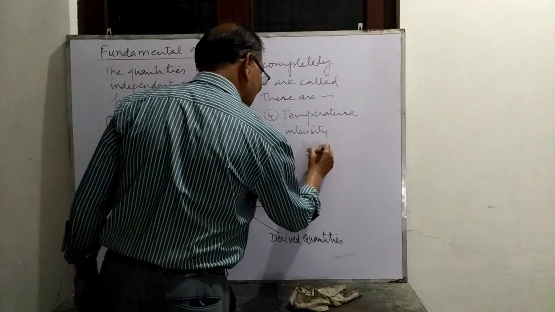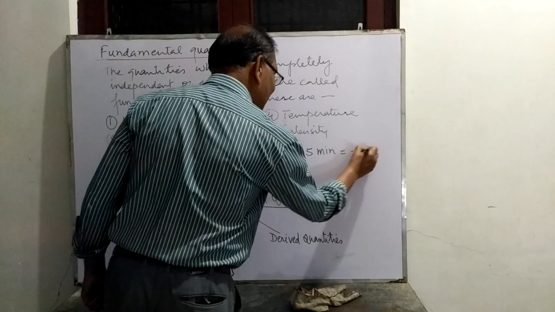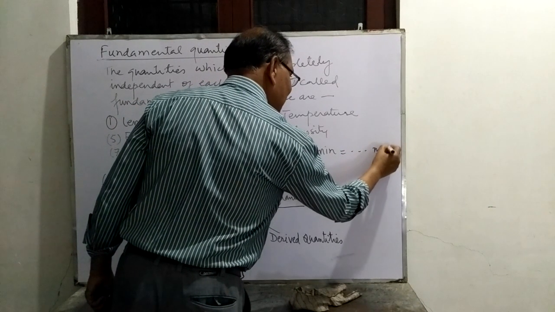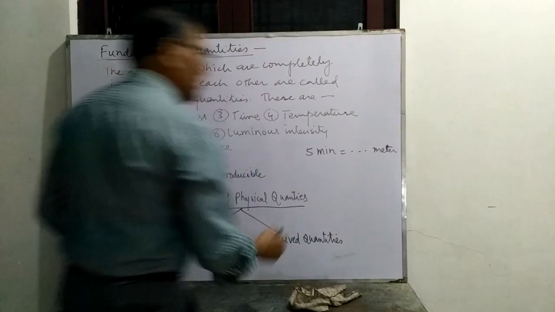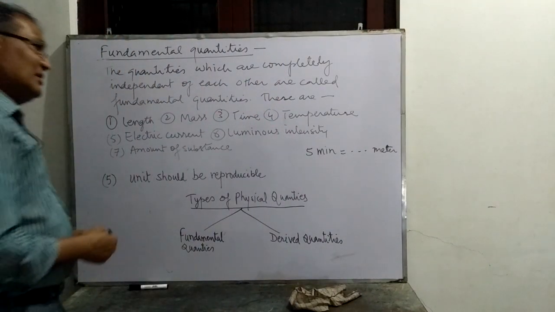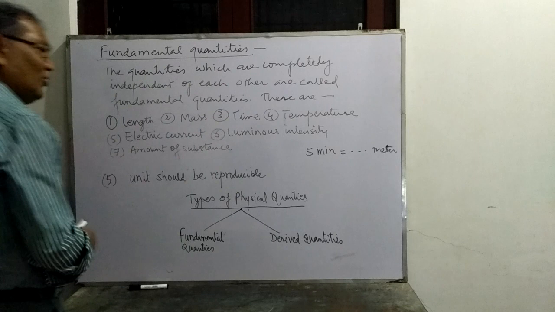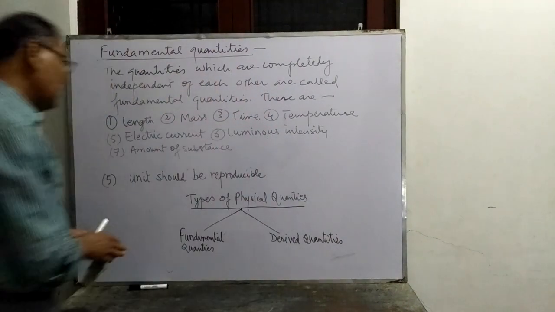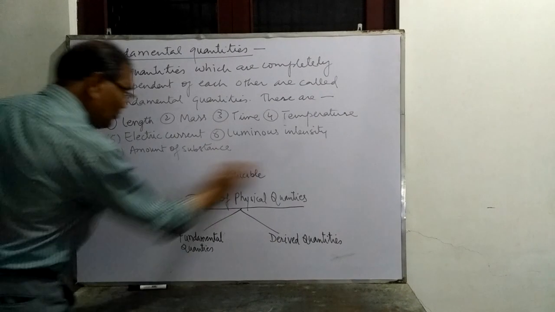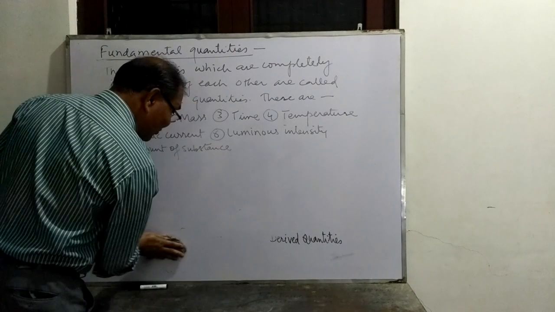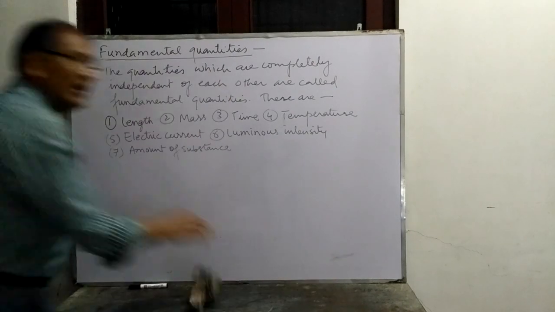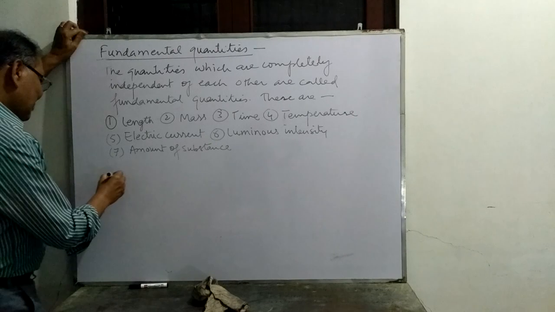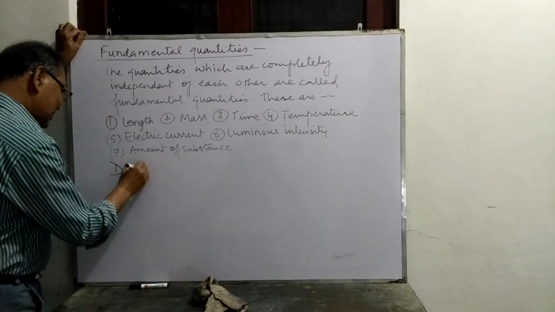If I ask 5 minutes is equal to how many meter, you cannot express minutes into meter because they are independent quantities. They cannot be expressed in terms of each other. So these quantities are called fundamental quantities, which are completely independent and which cannot be expressed in terms of each other. Other type of quantities are derived quantities.